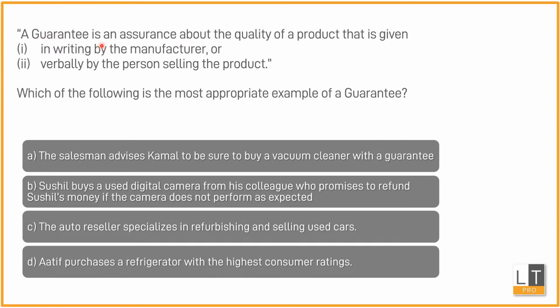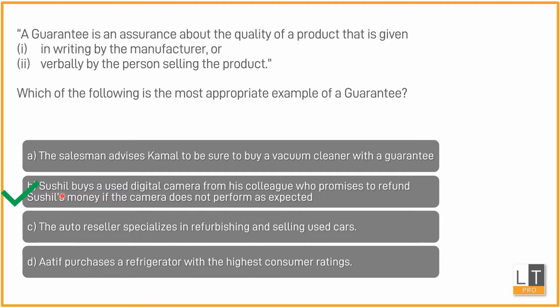It says that a guarantee is an assurance about the quality of a product that is given, 1, in writing by the manufacturer, or verbally by the person selling the product, right? So we look no further than this. Now when you look at the options, you can find that option B is the answer. It is the only option that satisfies the requirement of this principle. This gives you a choice. It has to be either a guarantee of the quality of the product that is given in writing by the manufacturer, or it has to be an assurance of the quality of a product that is given verbally by the person selling the product.